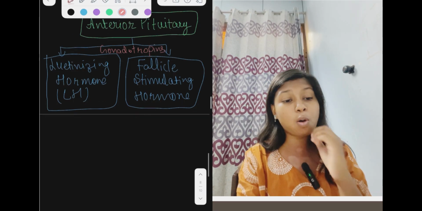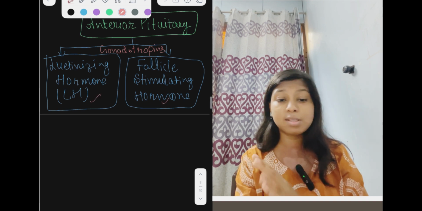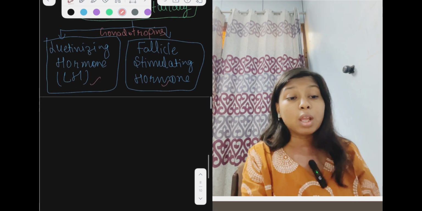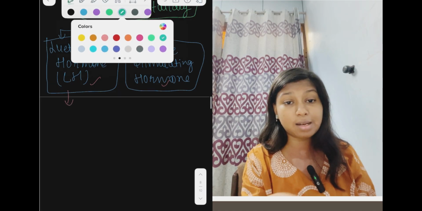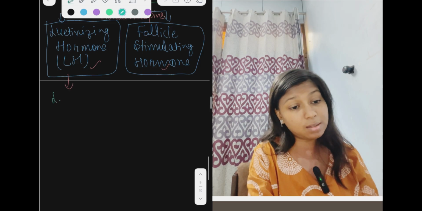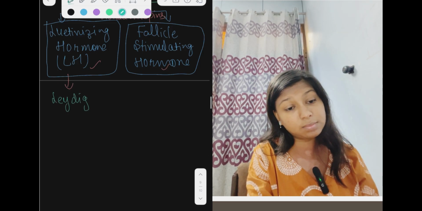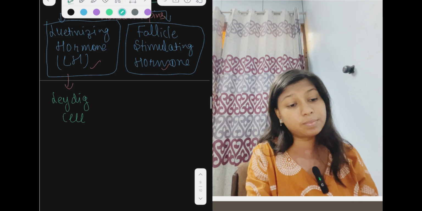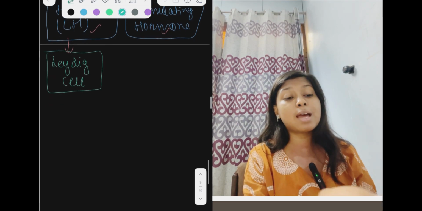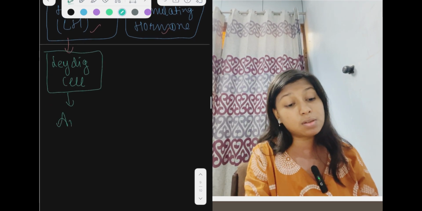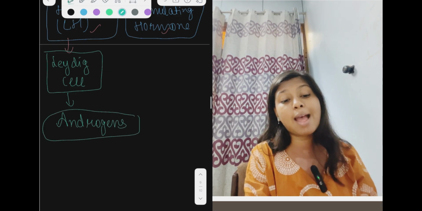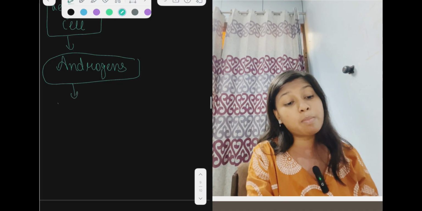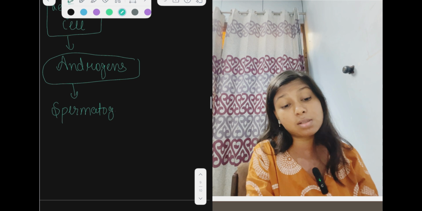Now luteinizing hormone and follicle stimulating hormone are released. Luteinizing hormone acts on the cell called Leydig cell. Now these cells release the androgens. Androgens help in the process called spermatogenesis.